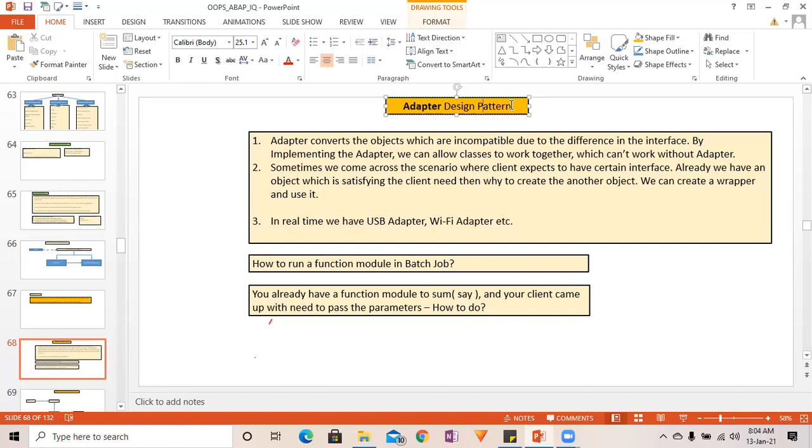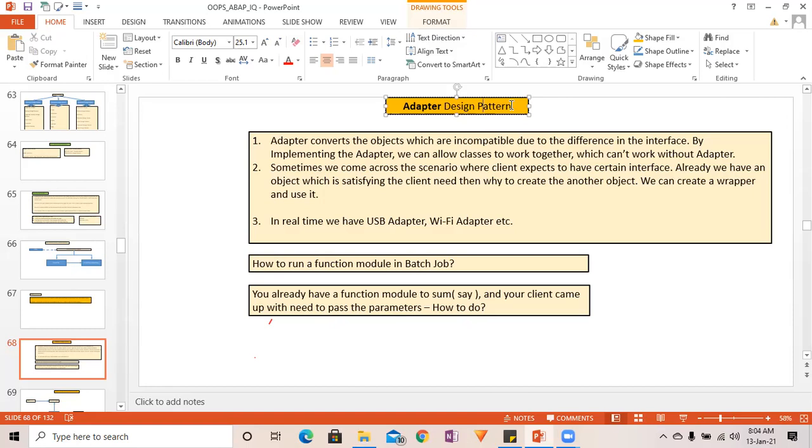Whenever you want to make something compatible, you wrap it inside a wrapper function module or wrapper program. Based upon your requirement, you wrap it and make it adaptable to the outer world.